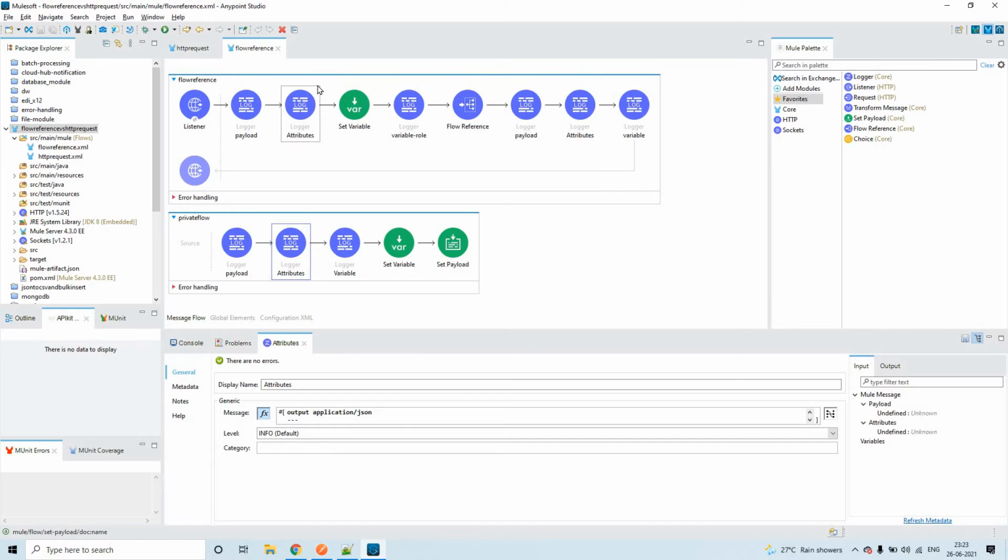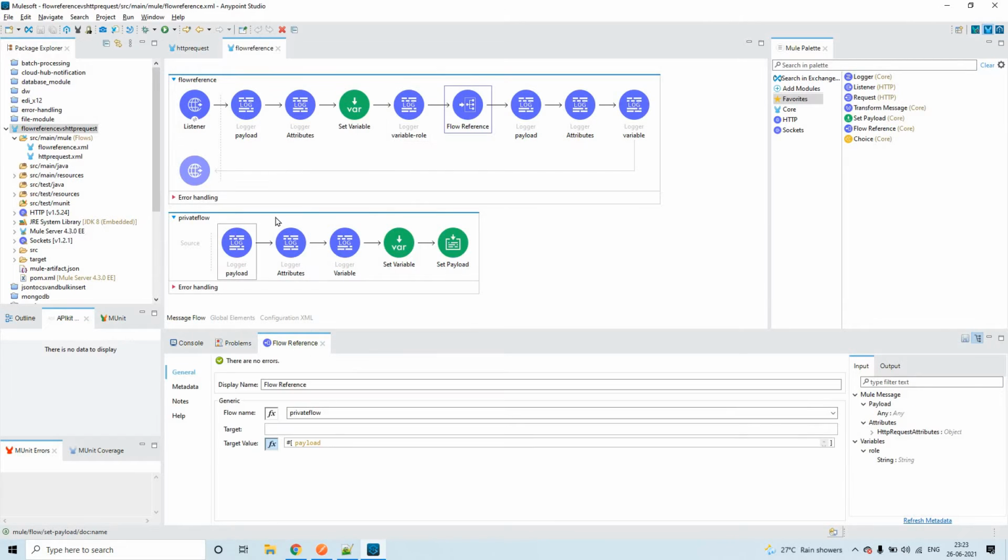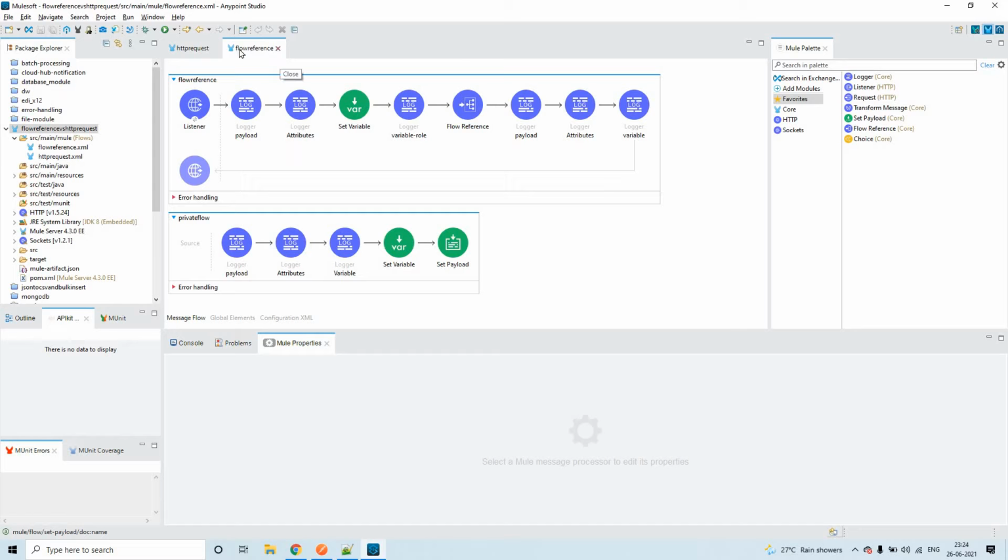So this is all about flow reference, the propagation of all these three components. Everything can be shared through flow reference to the child flow. That's the conclusion. If you update them in the child flow, they will be reflected here. If not, whatever you have shared to the child flow will be propagated further here. But there is one point: you should not put any variable here. If you put a variable, this payload will be captured into the variable. So that's about flow reference.